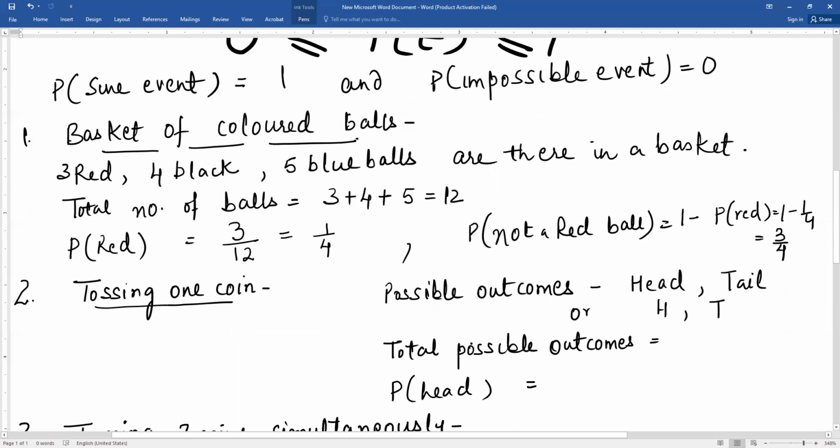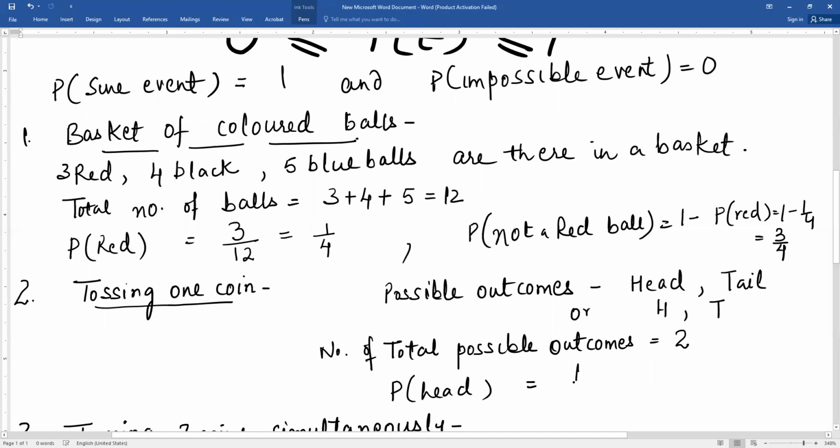So what is the total number of possible outcomes? Total possible outcomes are 1 plus 1, that is 2. So what is the probability of getting a head? There is only one outcome, so 1, and total is 2.